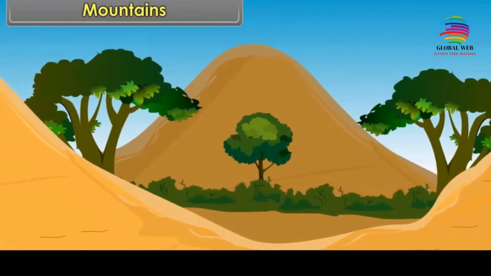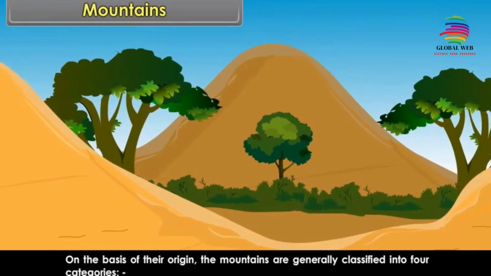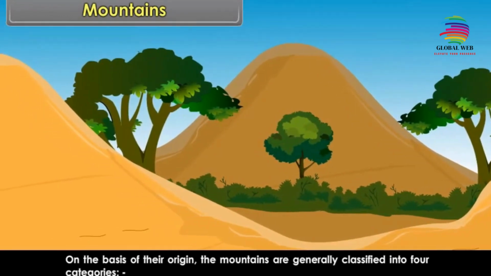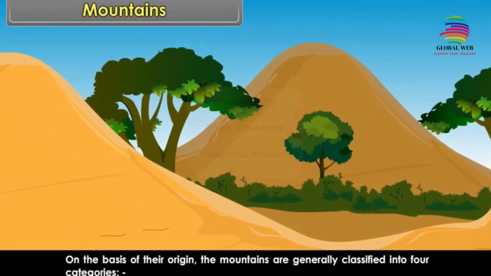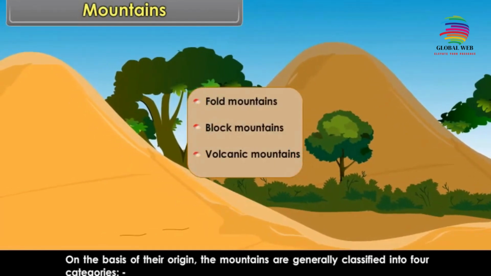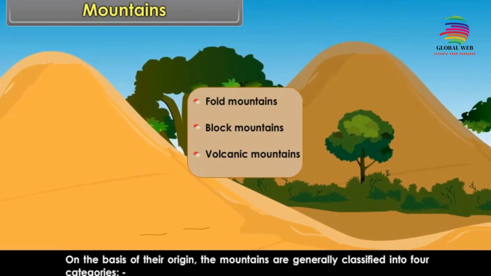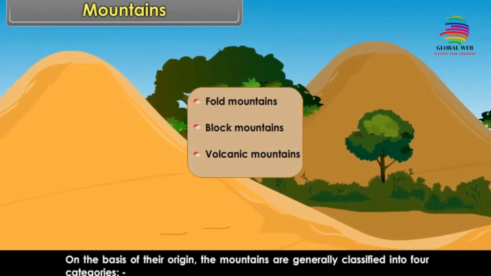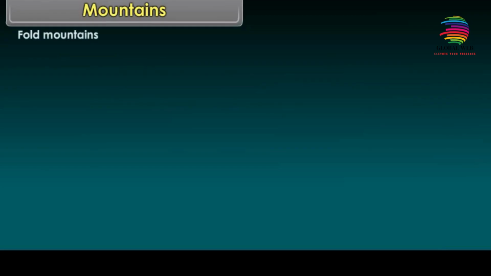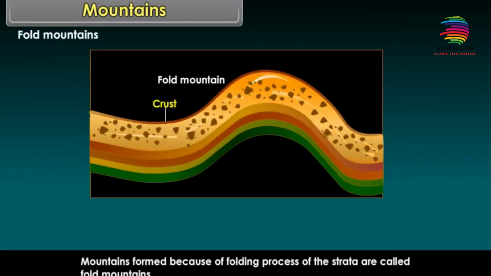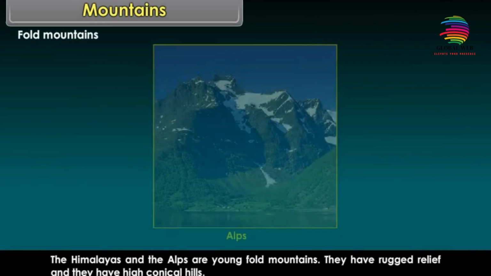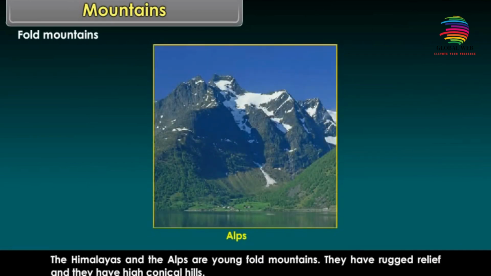On the basis of their origin, the mountains are generally classified into 4 categories: the fold mountains, block mountains, volcanic mountains. Fold mountains. Mountains formed because of folding process of the strata are called fold mountains. The Himalayas and the Alps are young fold mountains. They have rugged relief and they have high conical hills.